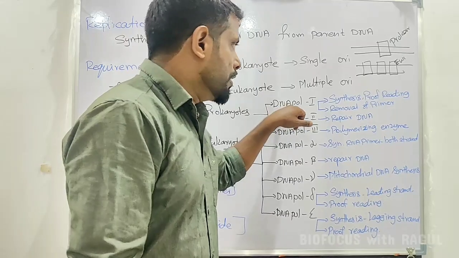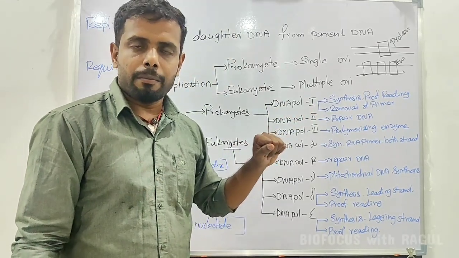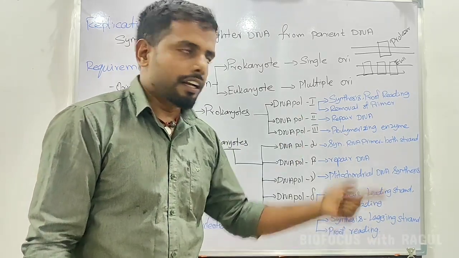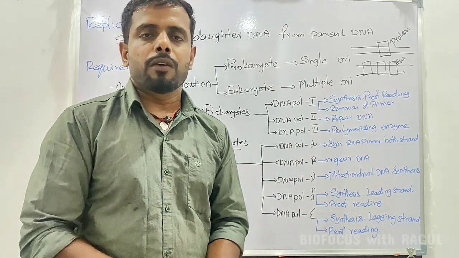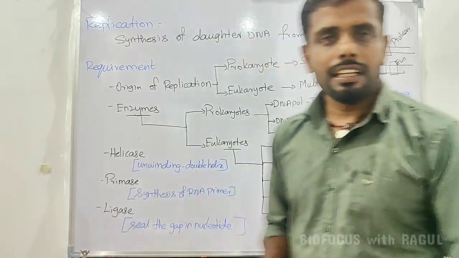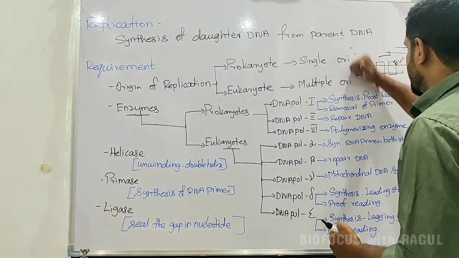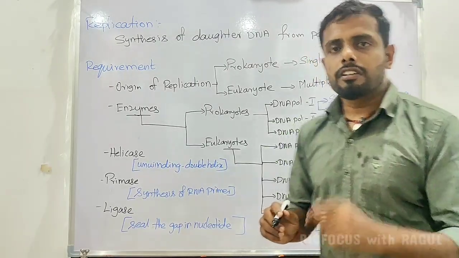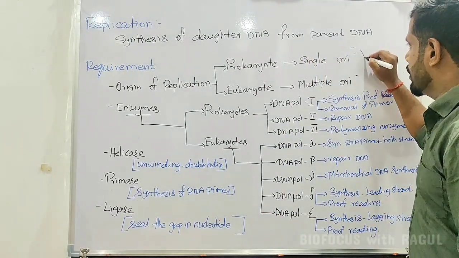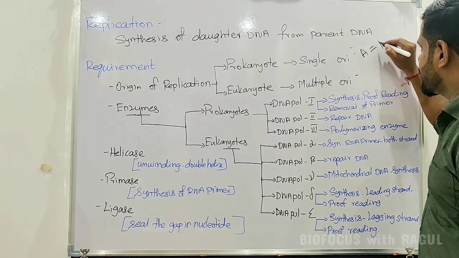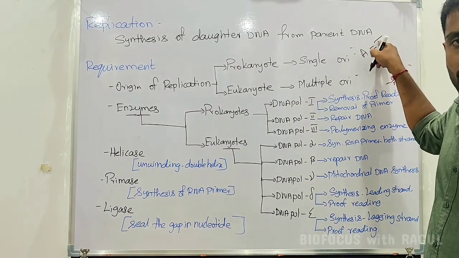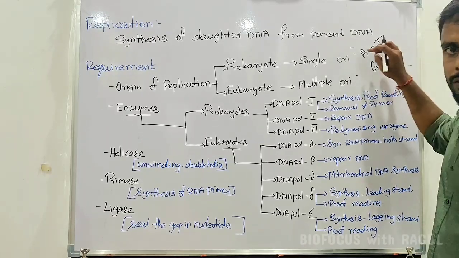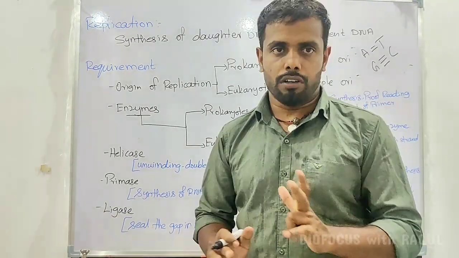DNA polymerase 1's job is synthesis of new DNA, along with proofreading activity. What do we mean by proofreading activity? It follows Chargaff's rule. Chargaff's rule says adenine pairs with thymine with 2 hydrogen bonds, and guanine pairs with cytosine with 3 hydrogen bonds.